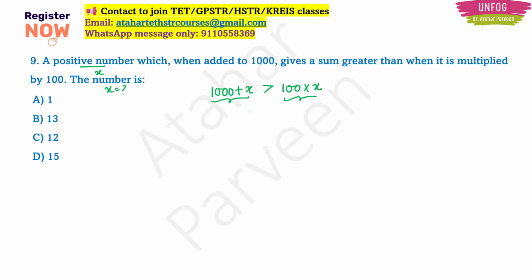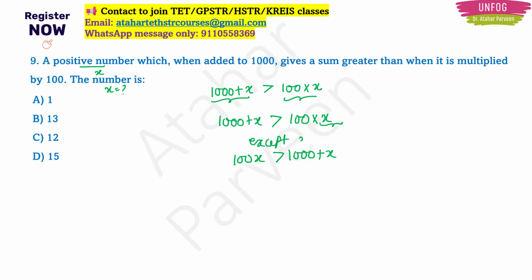So this is very much clear, right? See, when is this situation possible? 1000 plus x should be greater than 100 into that x. You write any number here, it is going to be the opposite only, right? Except one number, which is x is equal to 1. Right? See, if you want, you can check. 1000 plus 1 is greater than 100 into 1. So this is possible.